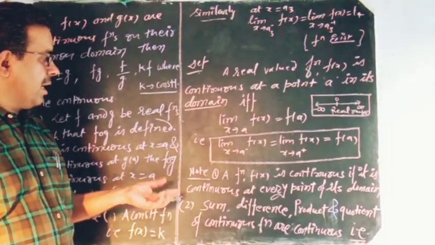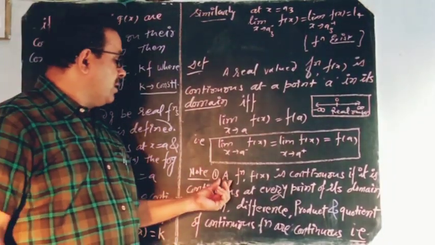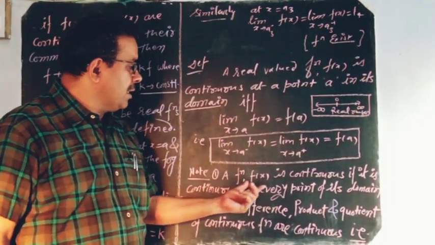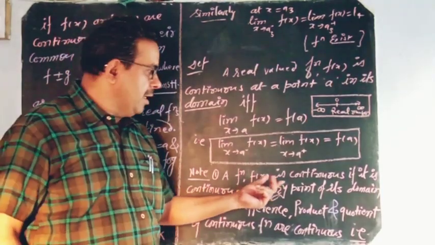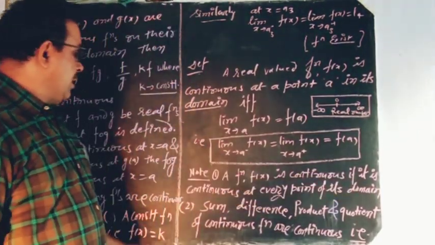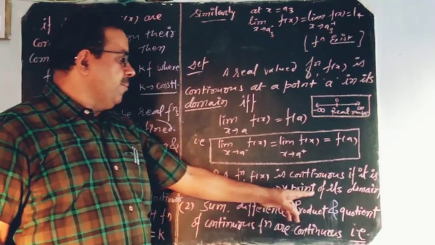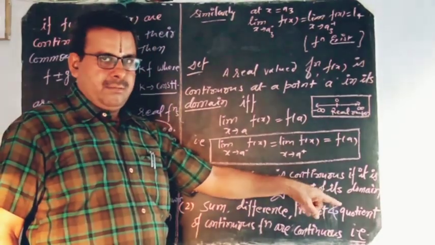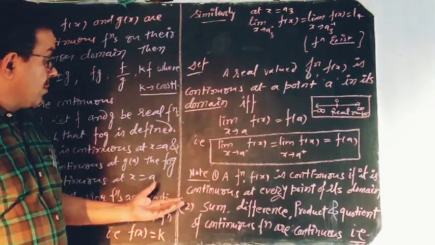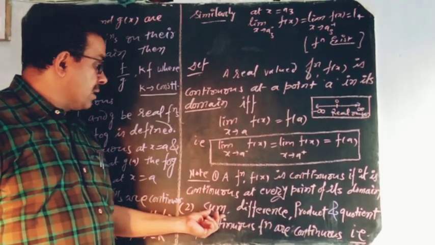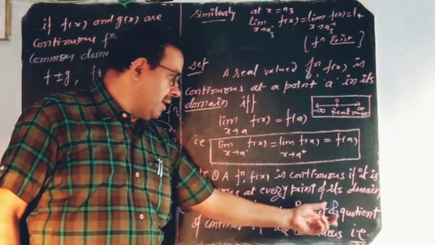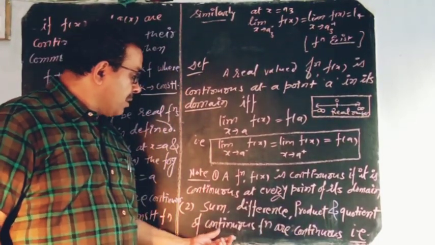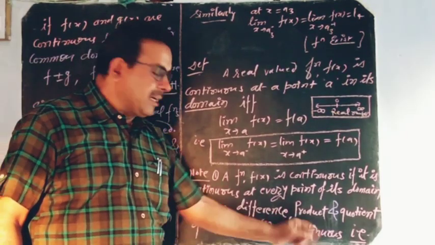Points to note here on the function. As your first point, a function f of x is continuous if it is continuous at every point of its domain. Similarly, second, the sum, difference, product and quotients of continuous functions are continuous.